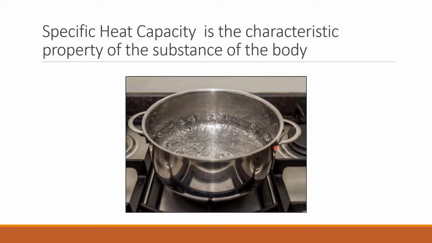Specific heat is a characteristic property that measures how much energy it takes to raise the temperature of 1 gram of a matter by 1 degree centigrade. The higher the value of specific heat capacity, the more difficult it is to warm up or cool down that substance. Here, metal heats up fast as well as cools down fast.